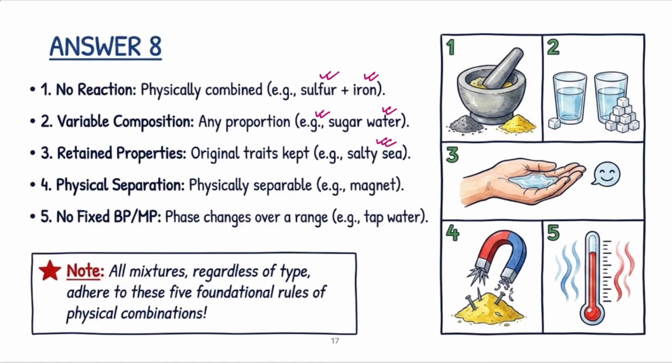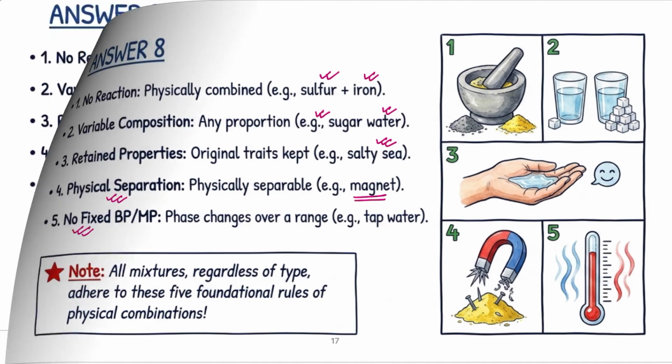Now the components of a mixture can be separated by any physical method. As for example, the mixture of iron and sulfur can be separated with the help of a magnet. The components of the air can be separated through the fractional distillation method. Now the most important property is that the mixture will have variable boiling point and melting point because of having different composition.